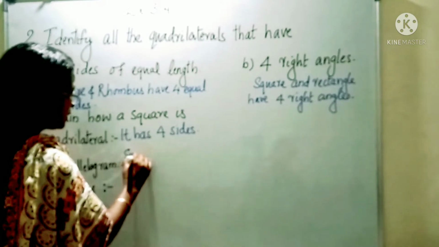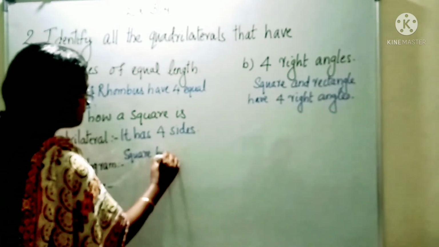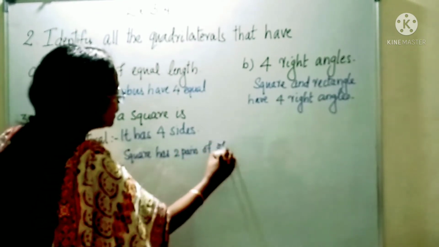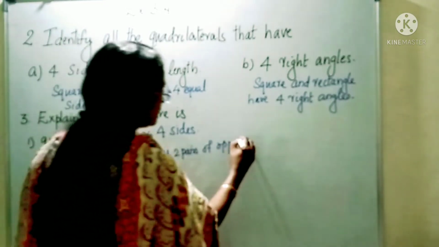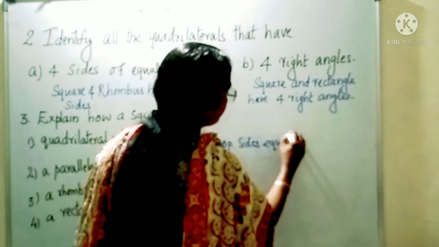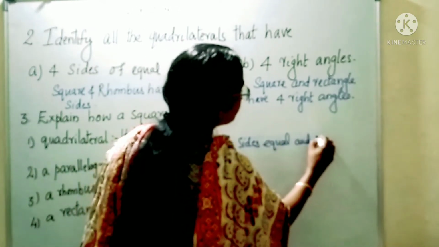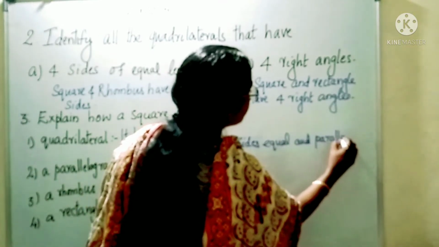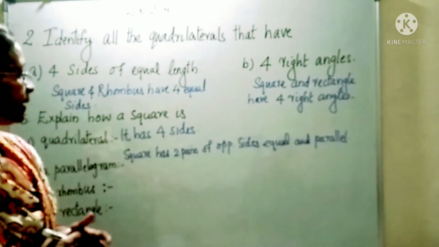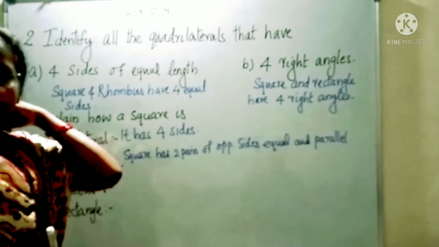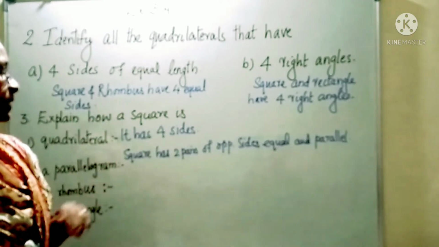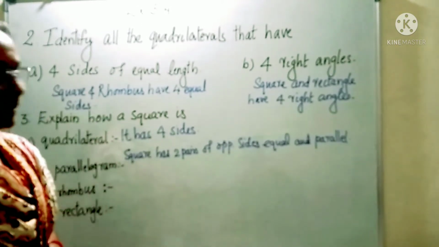So, square has 2 pairs of opposite sides equal and parallel. There are many more properties, that is opposite angles are equal, adjacent angles are supplementary. All these properties are true for square. So it is a parallelogram because it has 2 pairs of opposite sides equal and parallel.